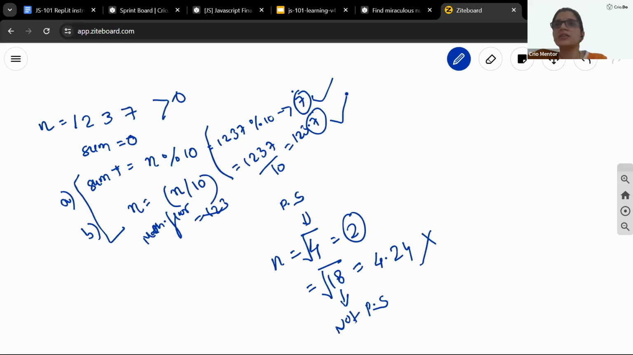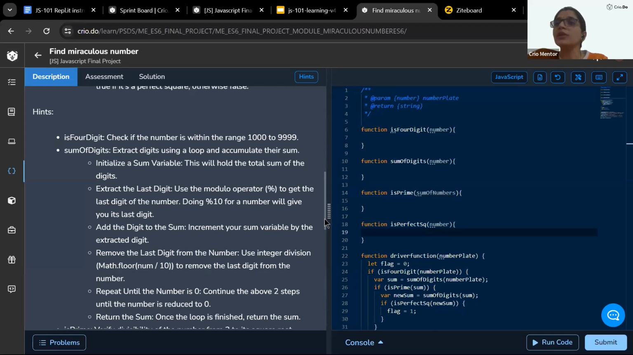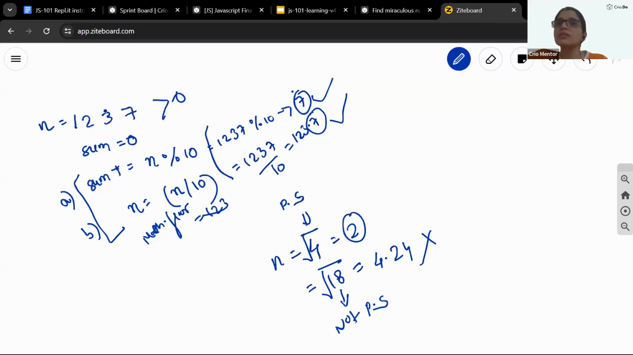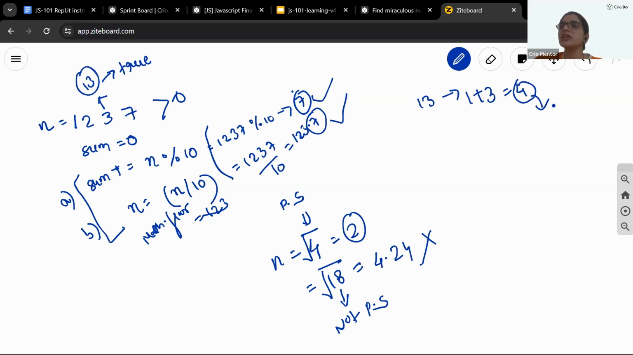Once you are done, now you will have the sum. You will then go for your prime function. You will give that sum into prime to know if the sum is prime or not. Now 1, 2, 3, 7, the sum comes out to be 13, right? So your prime function will say true. It's a prime number. Now, because it's a prime number, we will again calculate the sum of its digits. So what would happen now? 1 plus 3 returns me 4. And this 4, we will check if it's a perfect square or not.